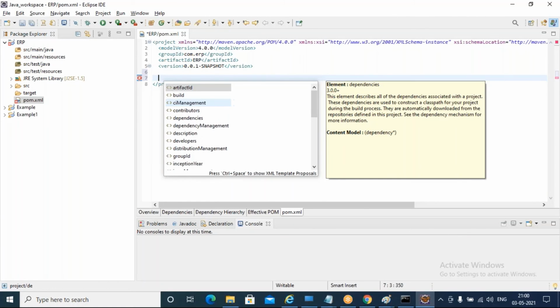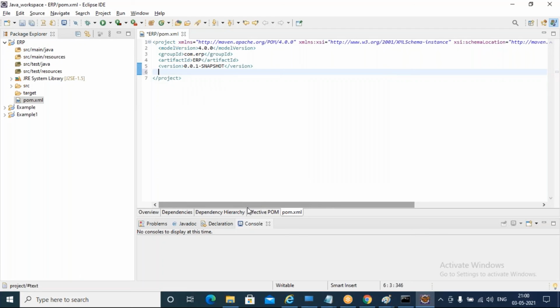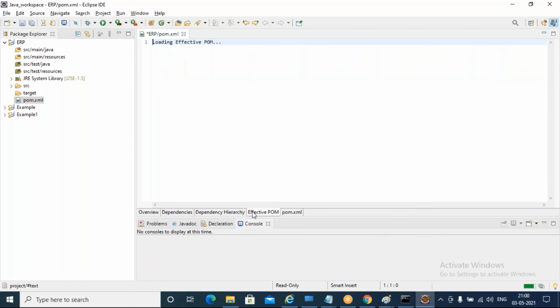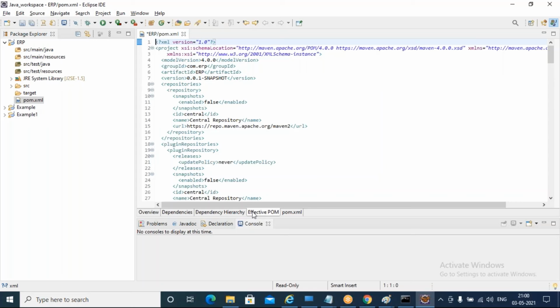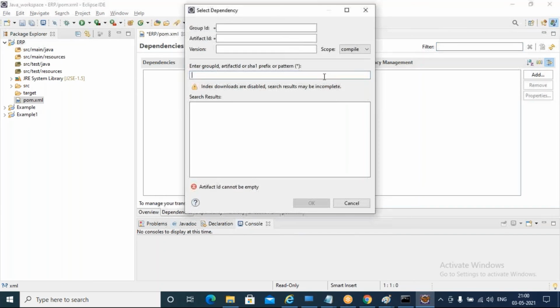That is one way to add a dependency like this, or you can go to the effective POM, and go to the dependencies tab here. Okay, here you see one dependency tab. Go here and click on add. Assume that I want to add a JUnit dependency. So I need to find out the JUnit dependency details first.